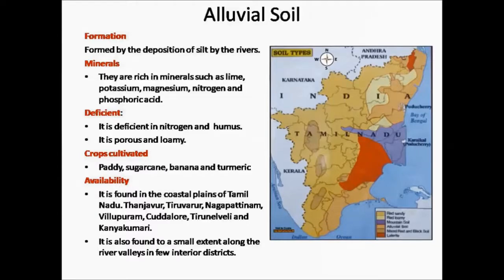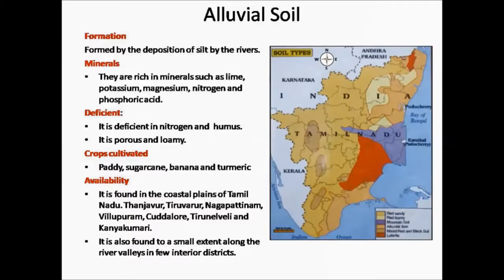Minerals. Alluvial soils are generally fertile as they are rich in minerals such as lime, potassium, magnesium, nitrogen, and phosphoric acid. These soils are deficient in nitrogen and humus. That is, they have very less content of nitrogen and humus. Humus is the organic matter in the soil.